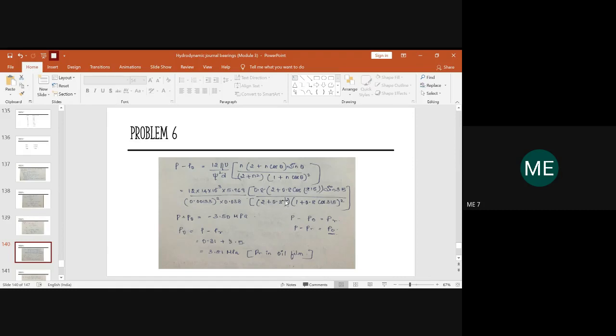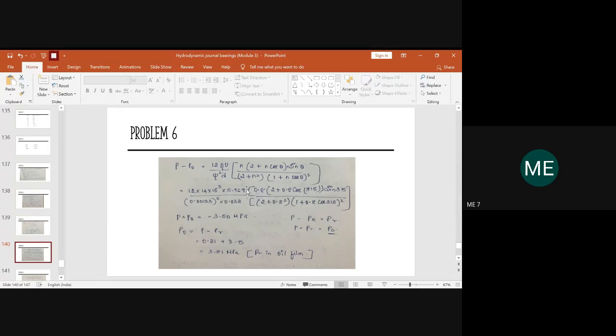So 2 plus 0.8 whole square, and again open the bracket, 1 plus n, in the place you write 0.8, again cos theta, theta is 315, so write cos 315 whole square. So you will then later simplify it. First you have to simplify this constant value 0.8 divided by 2 plus 0.8 whole square. So this denominator gets cancelled, and here in the numerator you'll get one constant value.